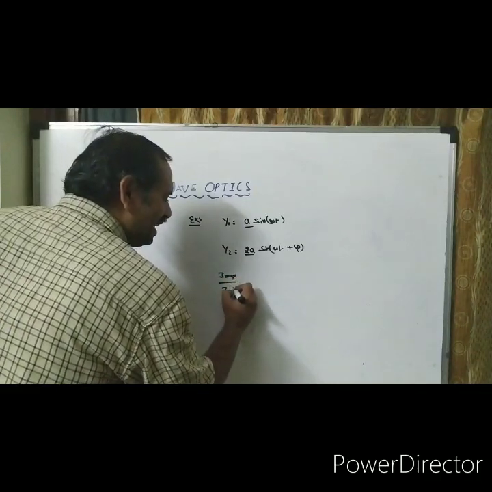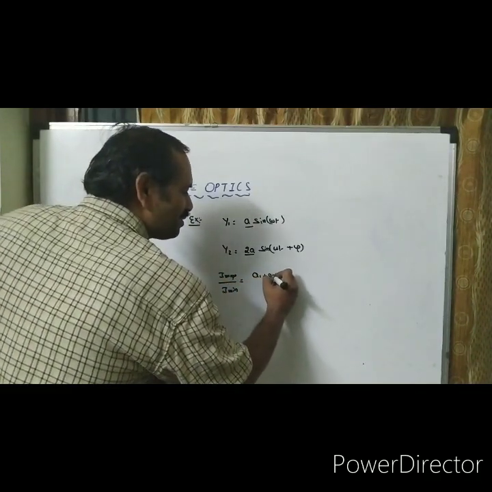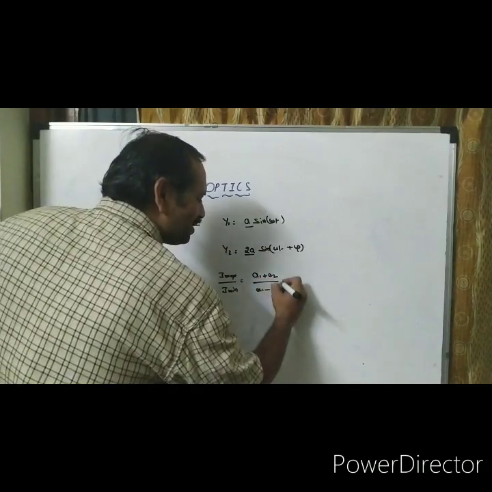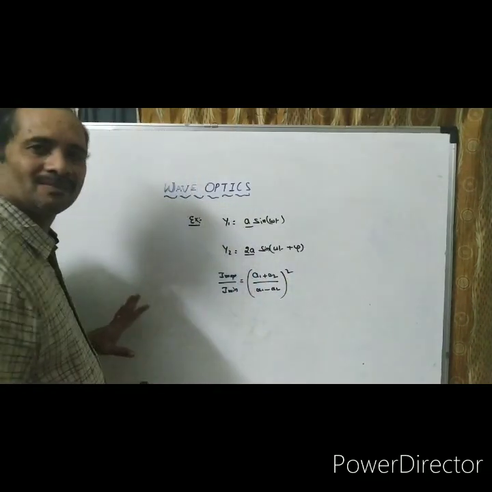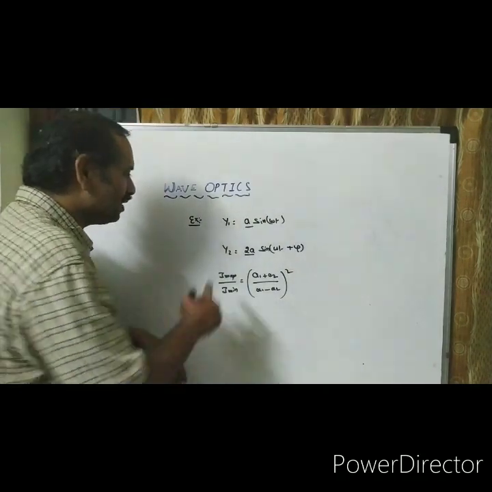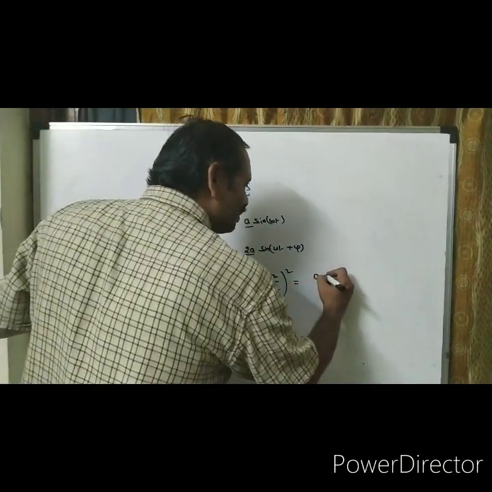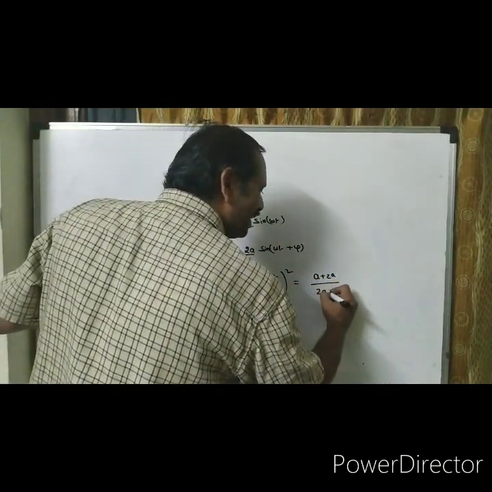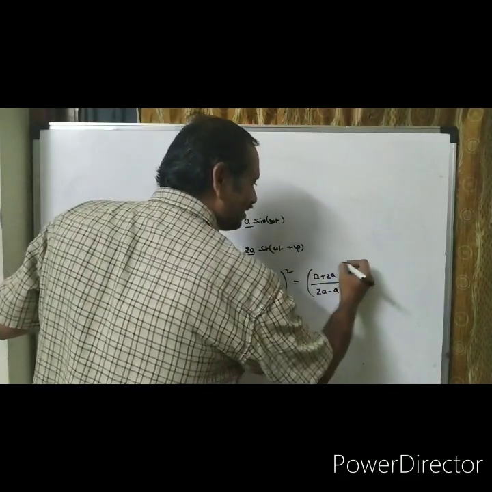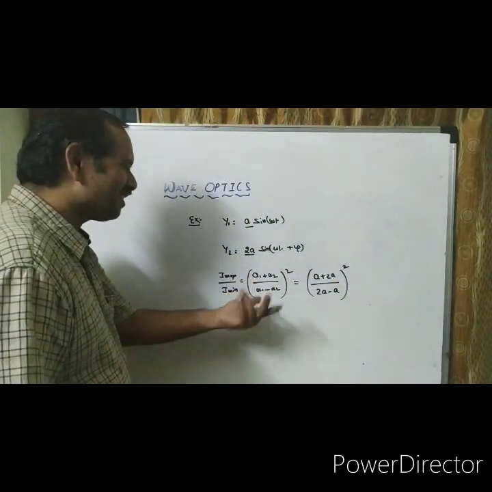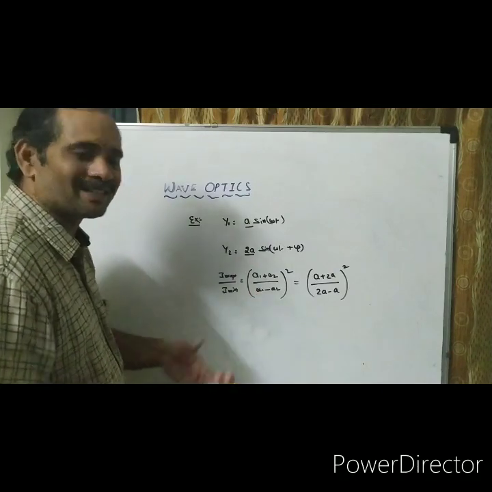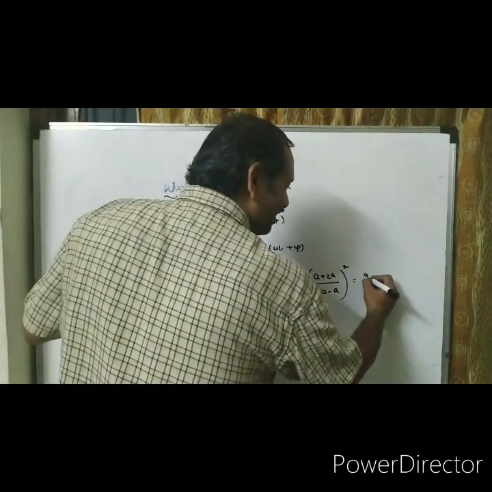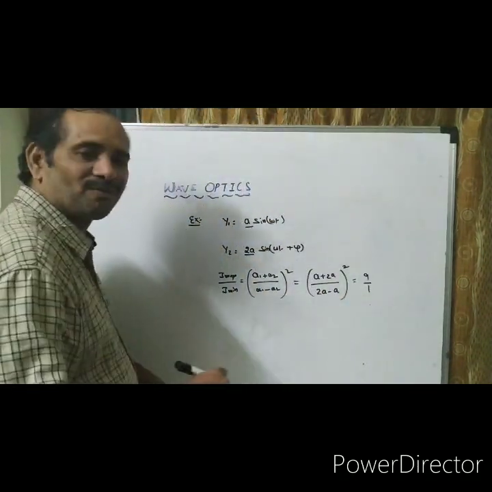Then Imax to Imin is A1 plus A2 by A1 minus A2 whole square. It's not a big issue. That is (A plus 2A) by (2A minus A) whole square. You can write it reverse also. Square term is there. So that is 9:1, the ratio of Imax to Imin.